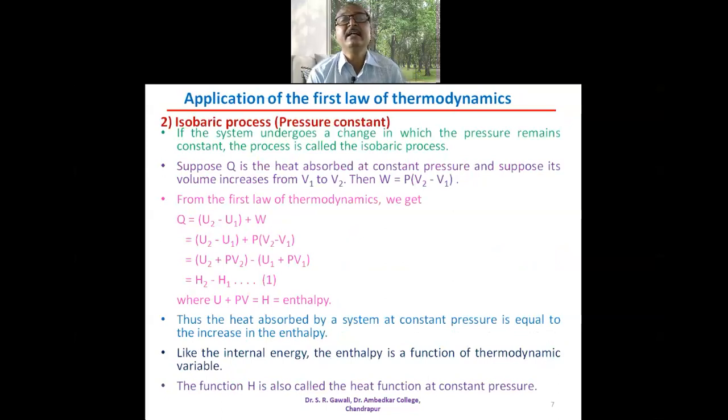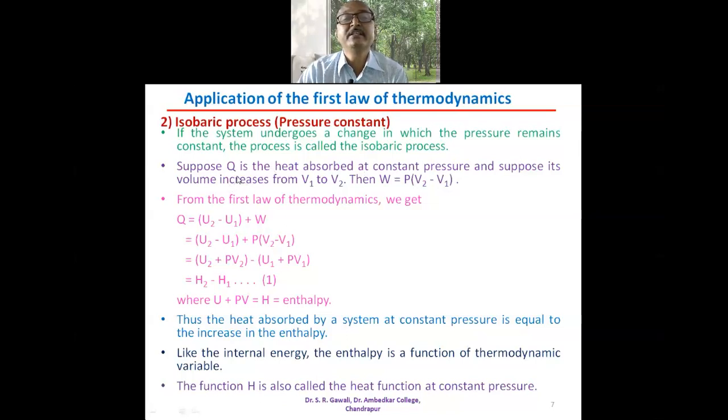Then we will see the second application of the first law of thermodynamics to the isobaric process. So what is the isobaric process that we have seen previously? The isobaric process is the process in which the pressure remains constant. So if the system undergoes a change in which the pressure remains constant, then the process is called the isobaric process.